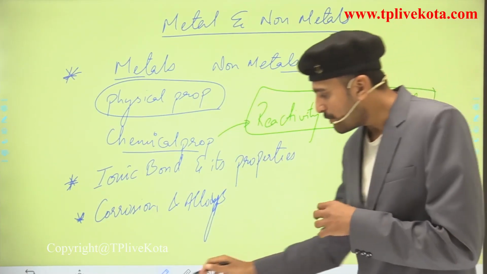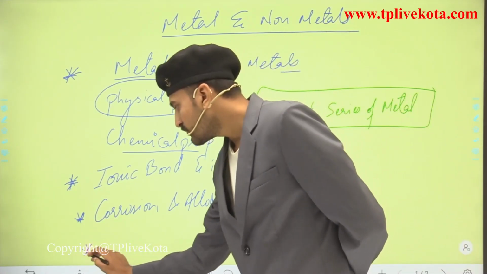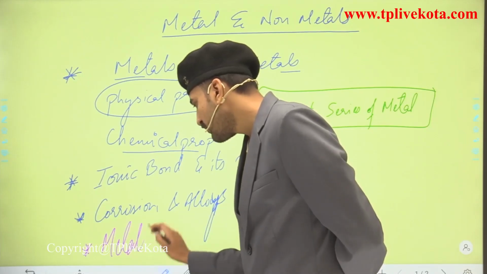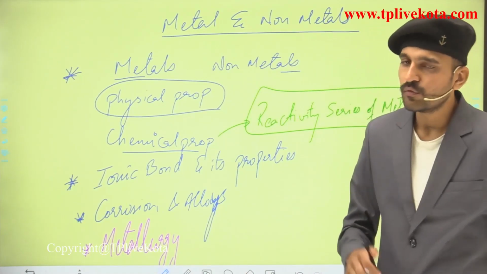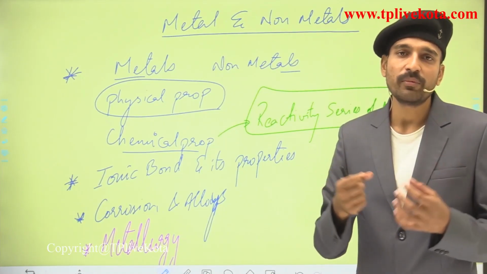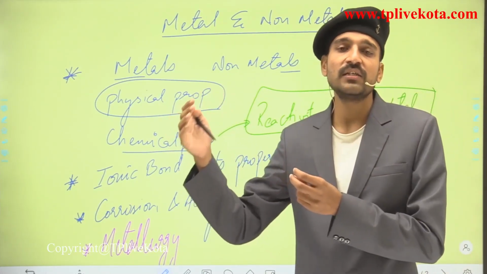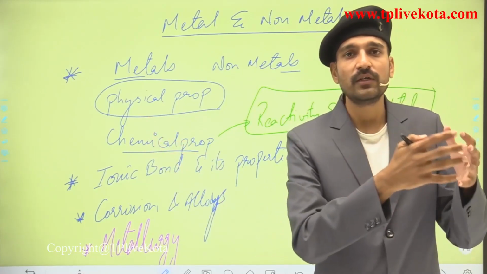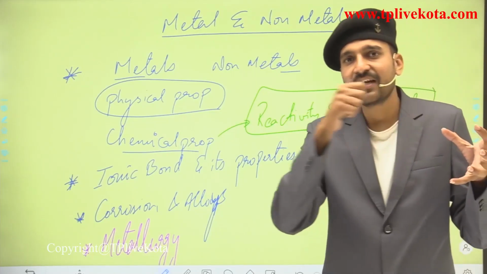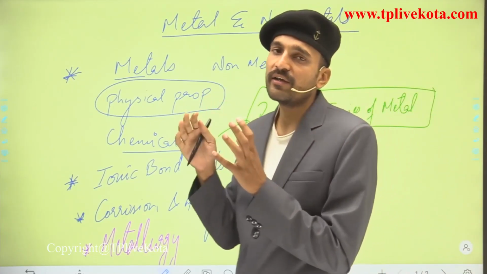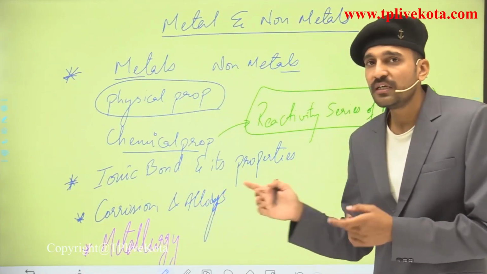Now the most important part of this chapter that comes after this is metallurgy. Talking about metallurgy students, we learn how the metal is obtained from the earth's crust, from the starting to the ending, that is their finishing, their purification. So if we have the stone in which the metals are present in the combined form, from which we extract the metals and we refine the metal to get it 100% pure, all these processes come under the category of metallurgy. So this part is very important.